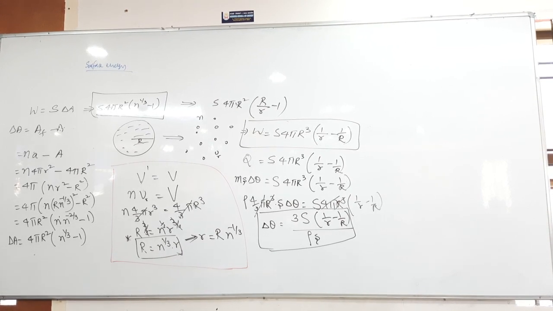Write that in this, capital S is surface tension and small s is specific heat of the water.